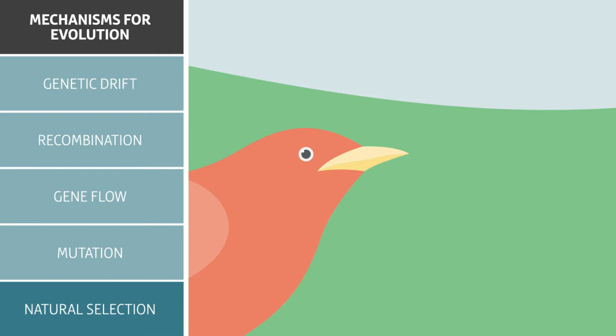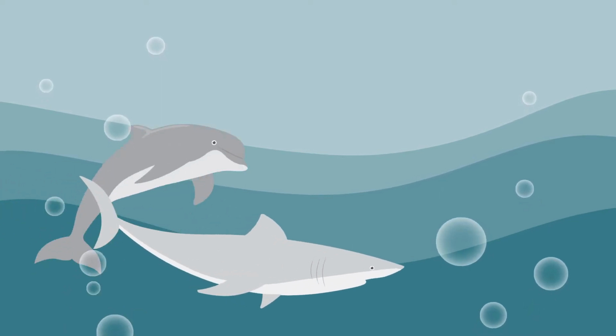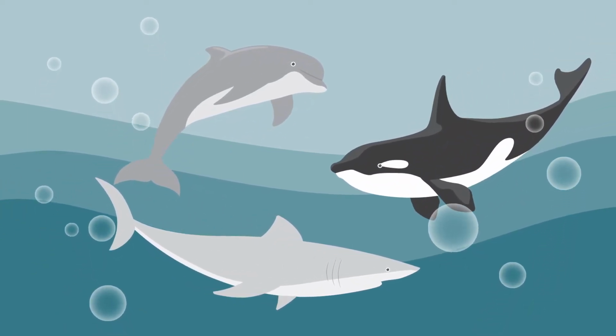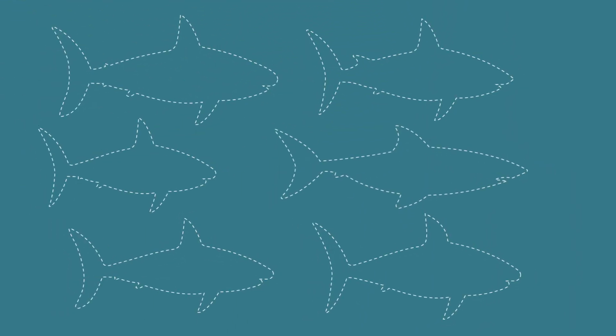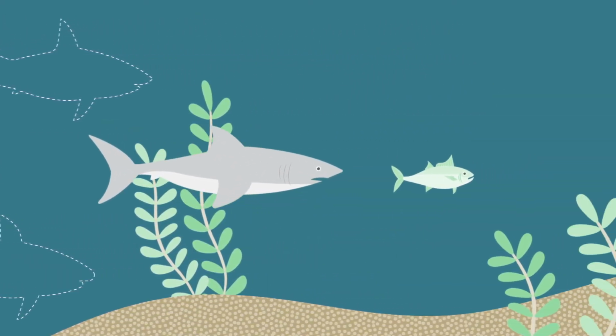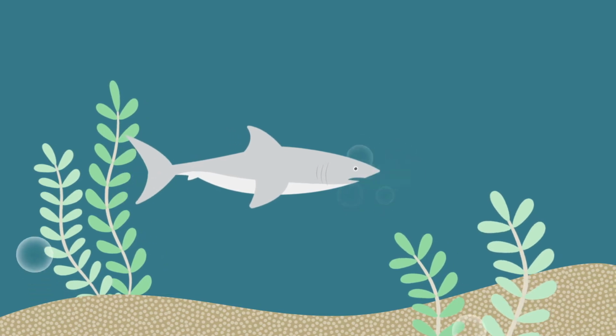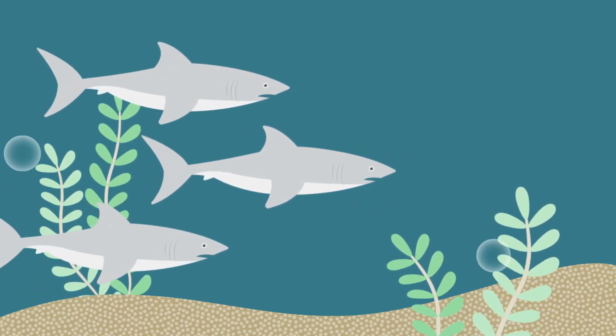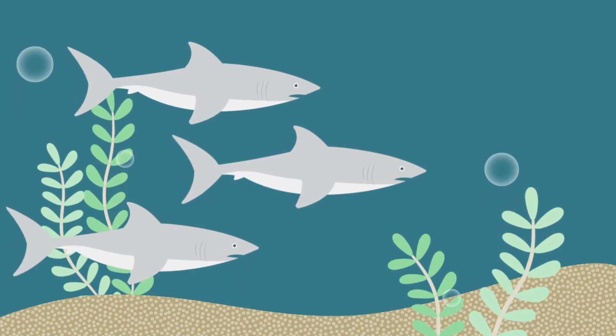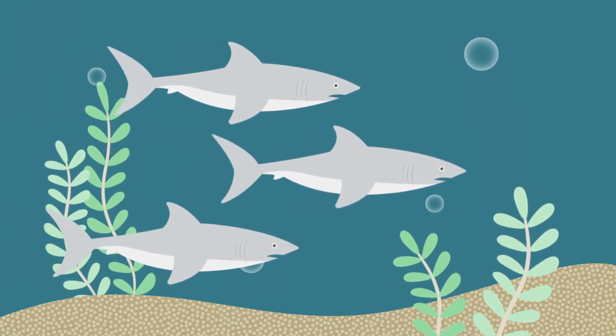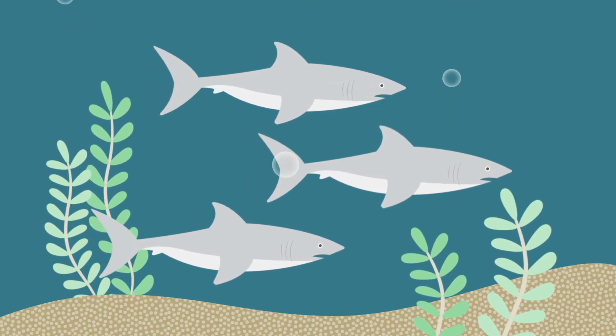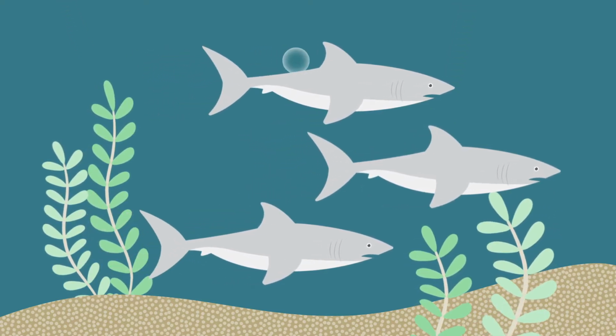While mutations are random and sudden, natural selection is systematic and happens over generations. Think about underwater predators like sharks, dolphins, and killer whales. They all live in water and chase their prey. Random mutations result in individuals with a variety of shapes. Natural selection is the process by which the individuals with shapes that allow them to move faster and more efficiently survive and reproduce in greater numbers. The result of mutations and natural selection is that underwater predators have evolved a streamlined shape. In a sense, natural selection is the real-world testing and evaluating of the effect of mutations.